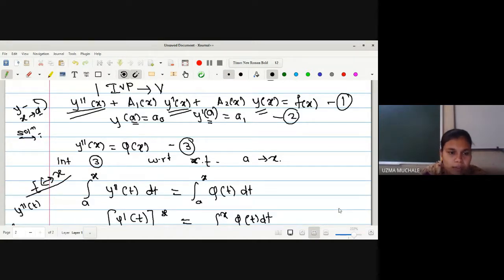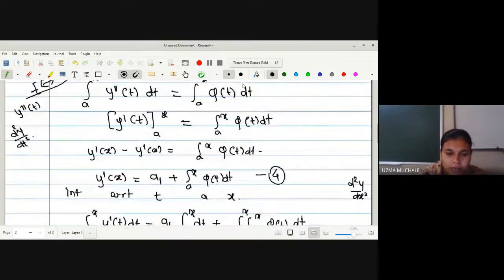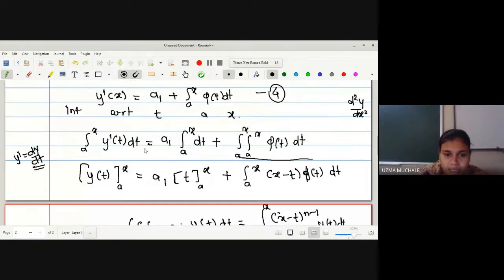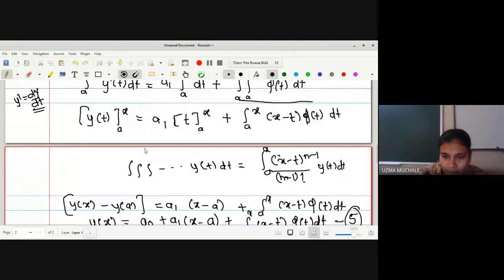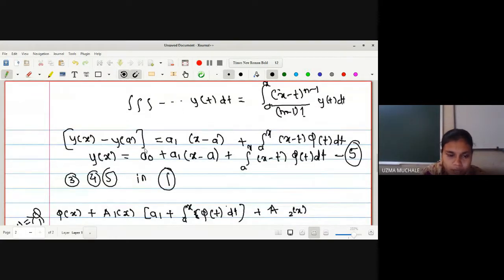Okay. So after having the value of y double dash from equation one, let us find out the value of y dash and y. If I want to find the value of y dash and y, you have to just integrate these equations. So after integration, I get the value of y dash, and you have to use the initial condition y dash of a is equal to a1. Similarly, integrating again and by using the formula for conversion of a multiple integral to a single integral, we can have the equation for the value of y of x.